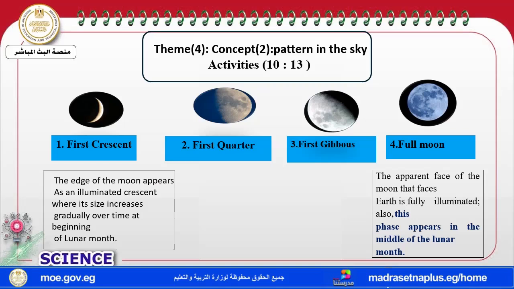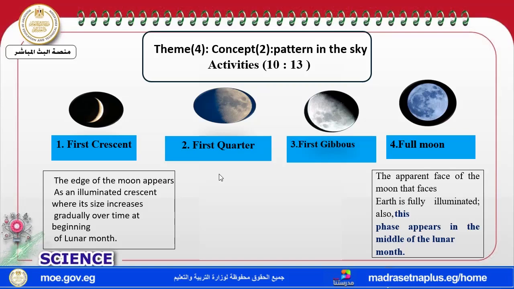Let's start. First, the crescent. In the first crescent, the edge of the moon appears illuminated, and this bright part increases gradually through the month. We can say that it takes place at the beginning of the lunar month.